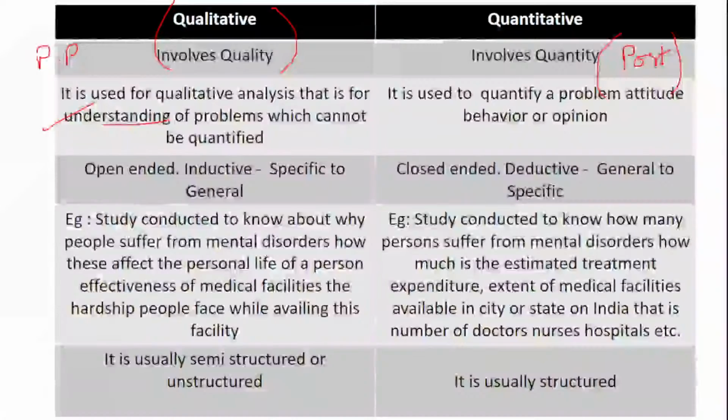For example, research which is open-ended and inductive in approach, that is, it starts with something very specific and ends up with something very general. So it can be in the form of an inductive approach. The quantitative approach is something which indicates close-ended questions.